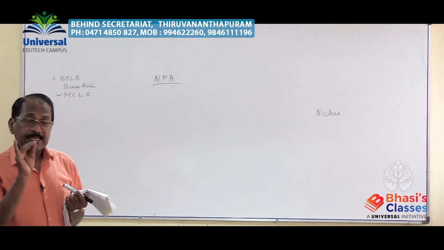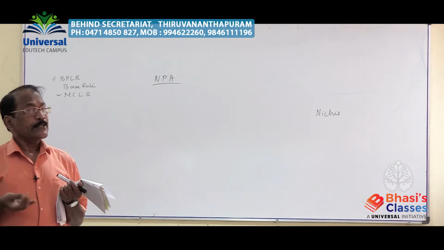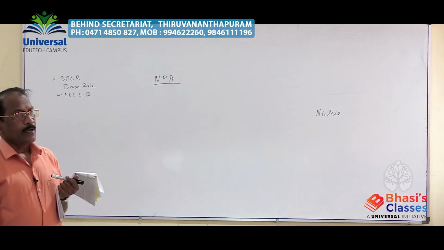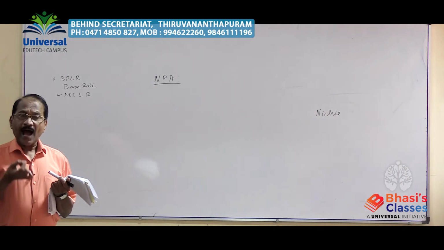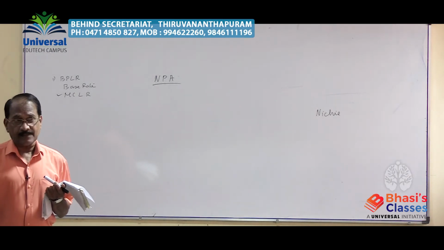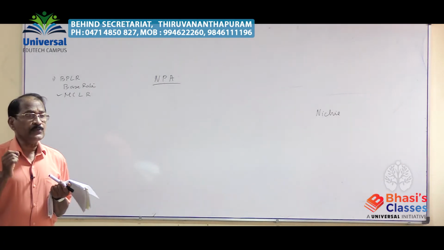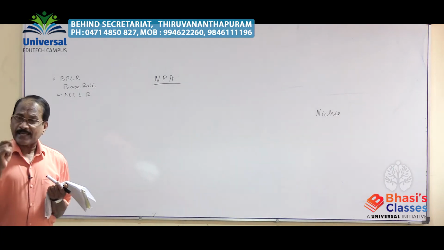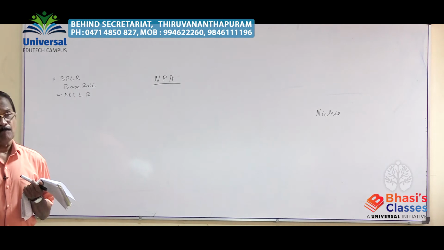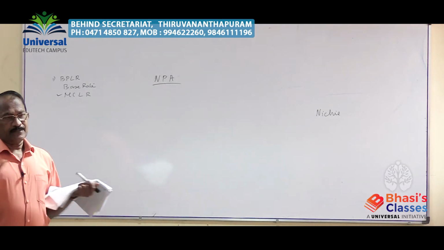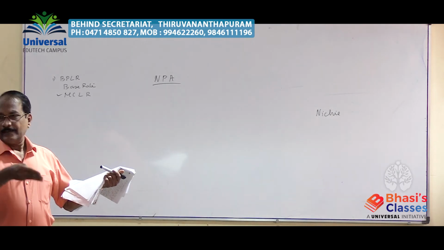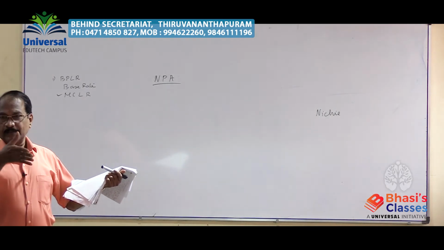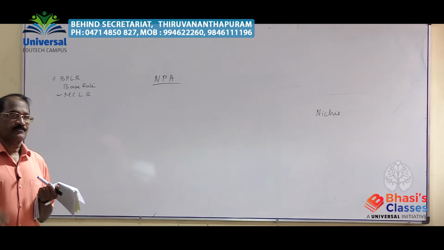But to designate an asset as a non-performing asset, what is required is that after the due date, for every loan there will be a due date, 90 days would have passed without any payment, either installment, principal amount or interest.